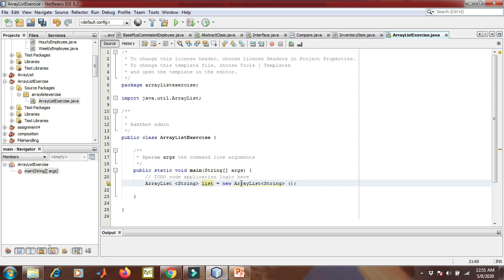We can create an ArrayList using the default constructor. Here I am not giving any value for the size of the array, but if you want to create an ArrayList of a certain size, you can give the size here as well. So these are the overloaded constructors that are available for the ArrayList.